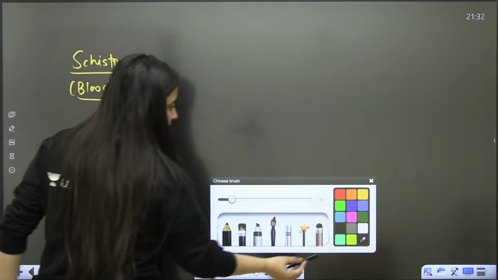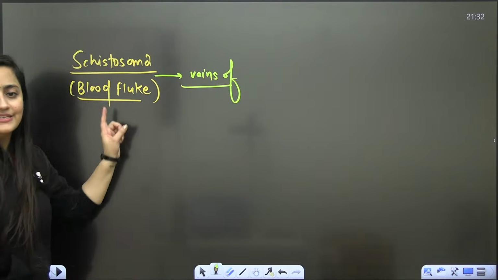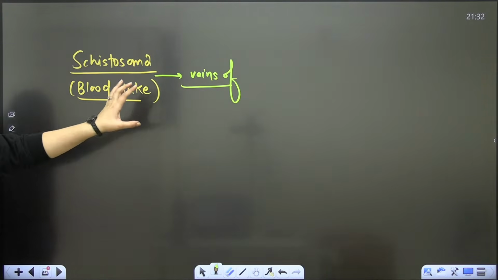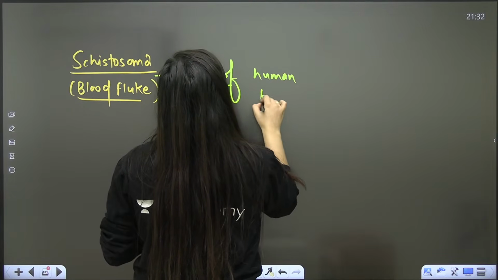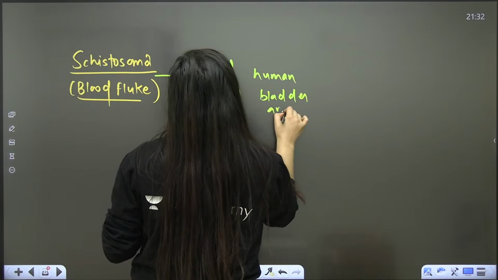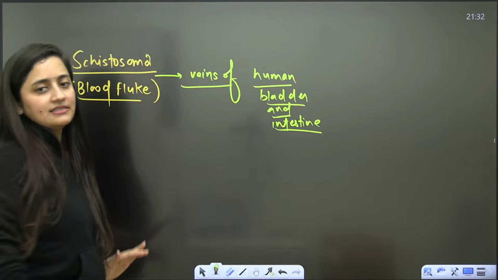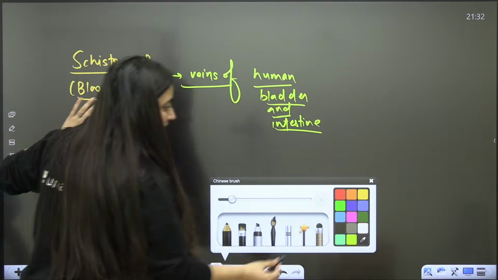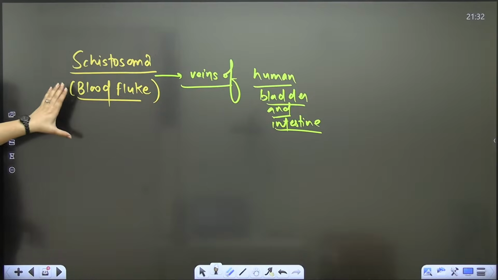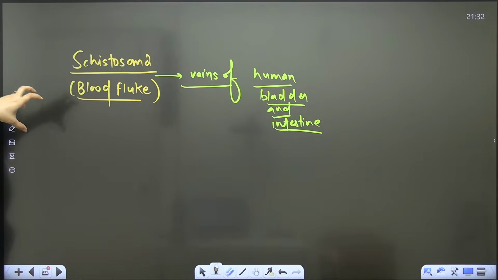So in our case, Schistosoma, blood fluke, is found in the veins of human bladder and intestine. Bache, here you will see that the sexes are separate. Why am I telling you this? Because here the sexes are separate. We are talking about the Schistosoma, that is blood fluke. So veins of human bladder and intestine, right, bache? So it is found there.